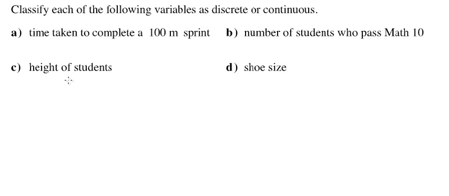Talking about discrete versus continuous here again. Classify each of the following as discrete or continuous. A variable is discrete if there are only certain values it can have. For instance, the classic example, how many children do you have?